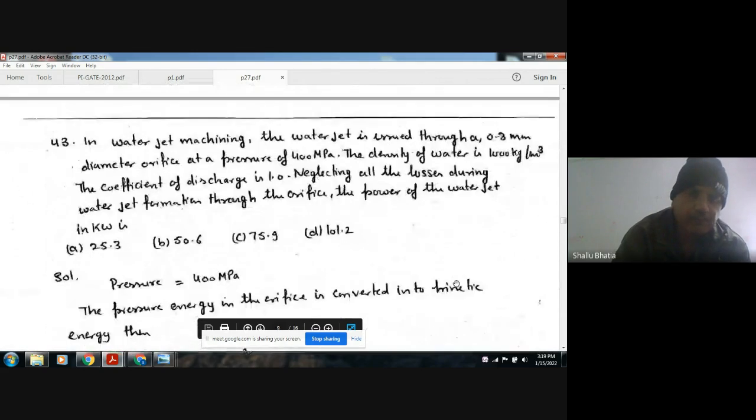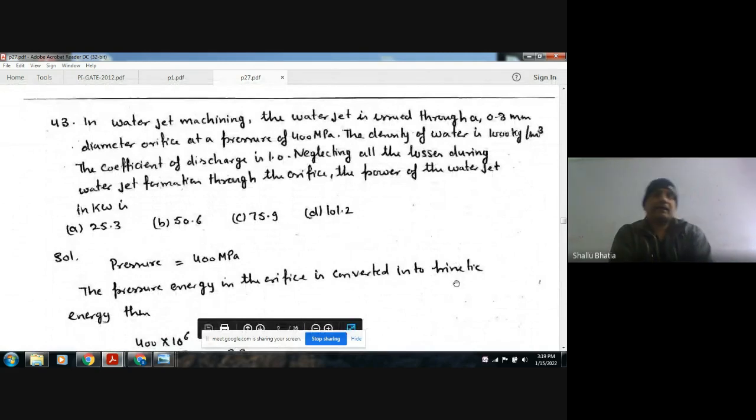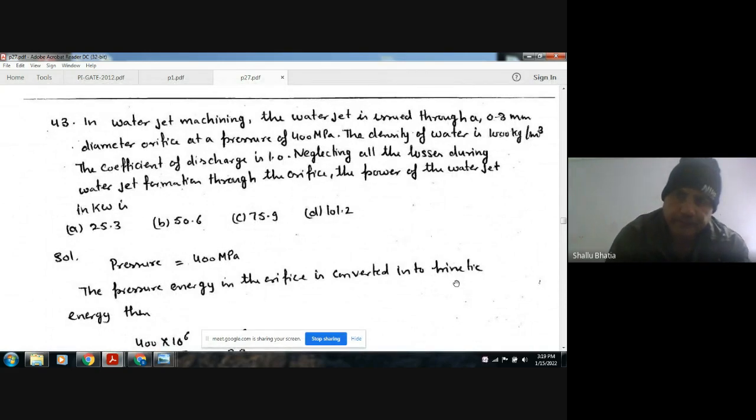Next, in a water jet machining, the water jet is issued through a 0.3 mm diameter orifice at a pressure of 400 MPa. The density of water is 1000 kilogram per meter cube. The coefficient of discharge is 1.0. Neglecting all the losses during water jet formation through the orifice, the power of the water jet in kilowatt is: option A 25.3, option B 50.6, option C 75.9, and option D 101.9.